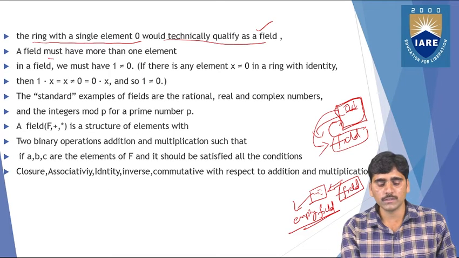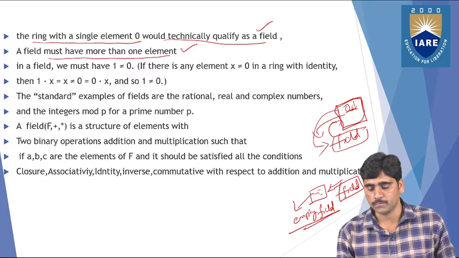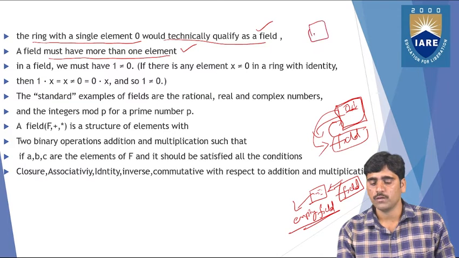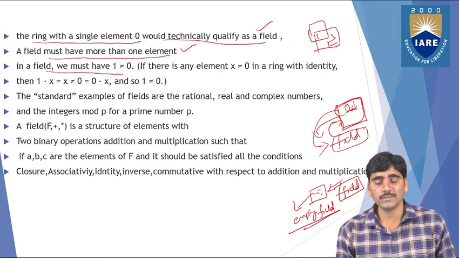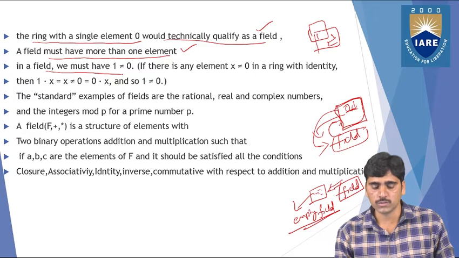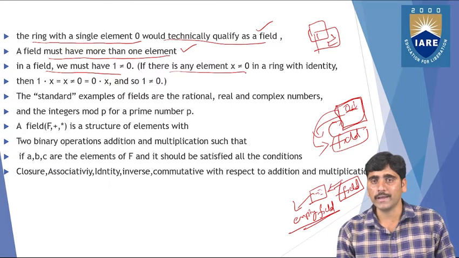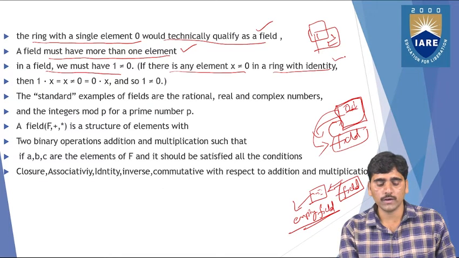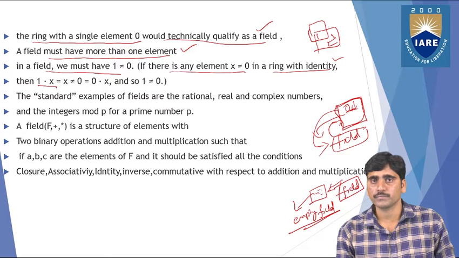A field must have more than one element. At least it has some elements, right? And in a field we must have 1 not equal to 0. So if there is an element x not equal to 0 in a ring with identity, then you can rewrite it as 1 dot x equals x not equal to 0, and 0 dot x equals 0.